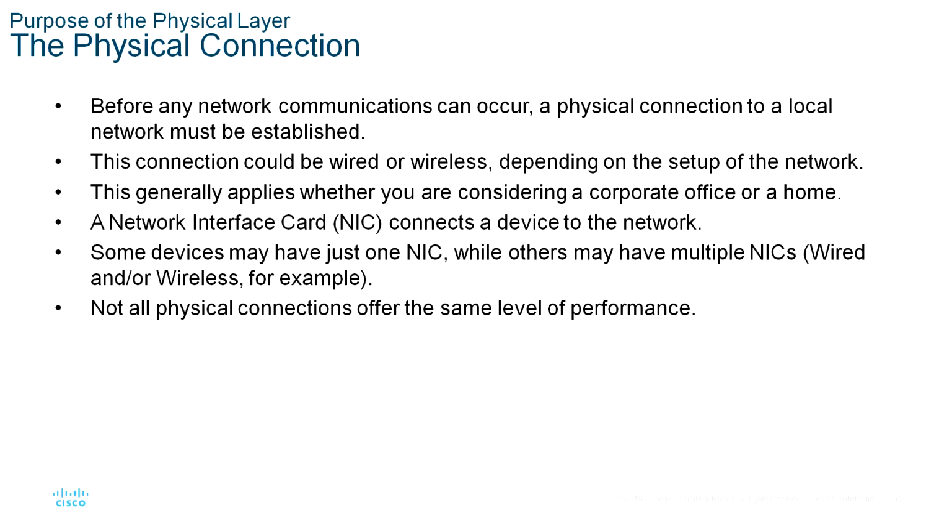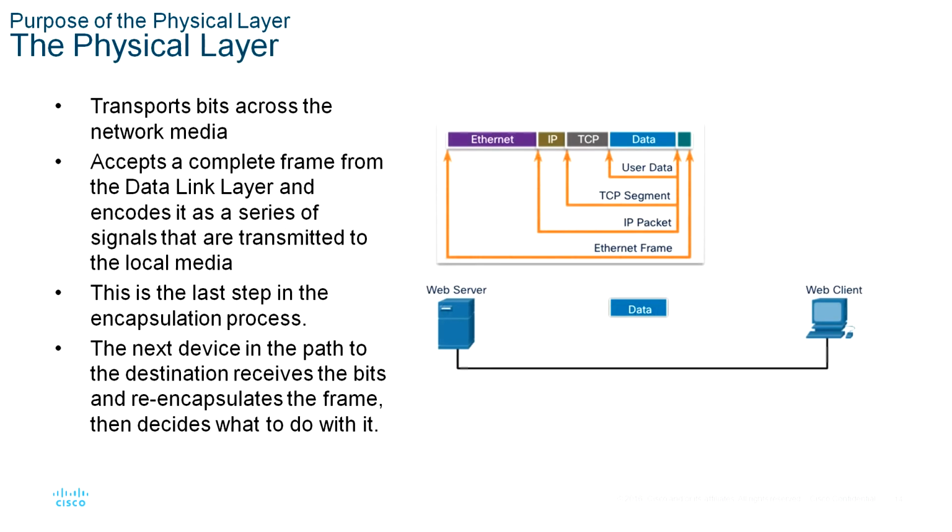Now you can see the physical layer. The OSI physical layer provides the means to transport the bits that make up a data link layer frame across the network media. This layer accepts the complete frame from the data link layer and encodes it as a series of signals that are transmitted to the local media. The encoded bits that comprise a frame are received by either an end device or an intermediate device. The last part of the process shows the bits being sent over the physical medium.